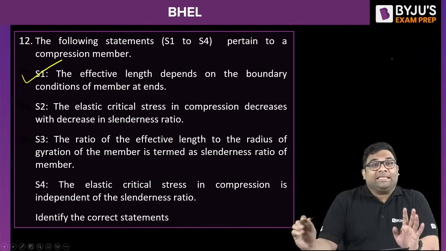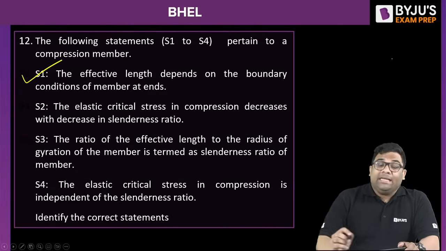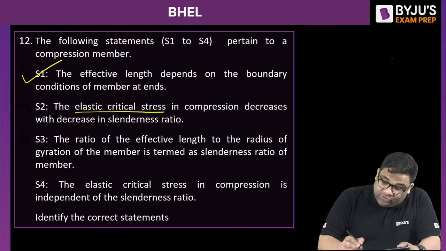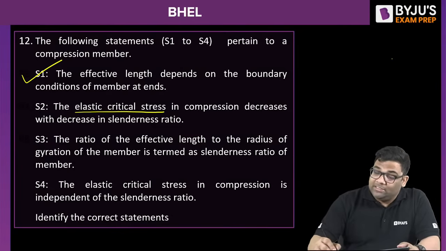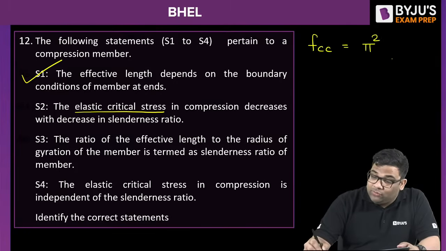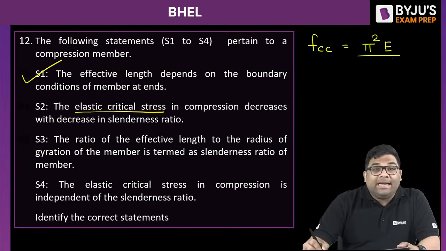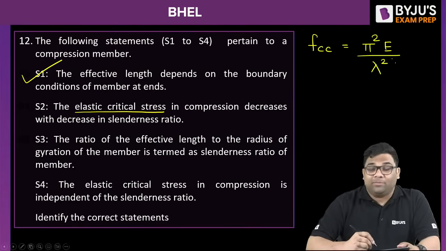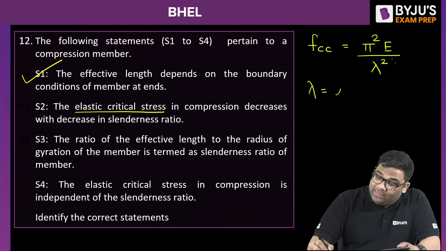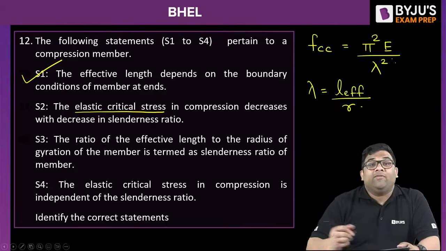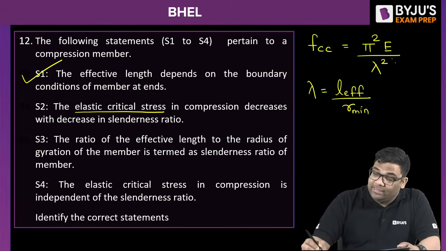Now the elastic critical stress, the buckling stress, is pi square E by slenderness ratio square. And slenderness ratio is L effective by the radius of gyration, or minimum radius of gyration.